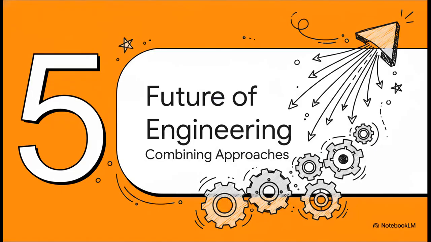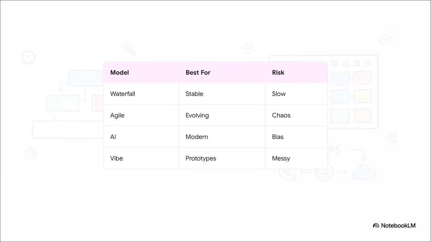Section 5. The future of engineering. Combining the best approaches. So what does this all mean for us? Well, ultimately, there is no silver bullet in software engineering. Waterfall secures high-stakes stability, but at the cost of speed. Agile adapts beautifully to market shifts, but demands heavy coordination. AI-assisted development supercharges output, but risks severe human overdependence. And vibe coding? It empowers incredibly rapid prototyping, but invites serious maintenance nightmares.